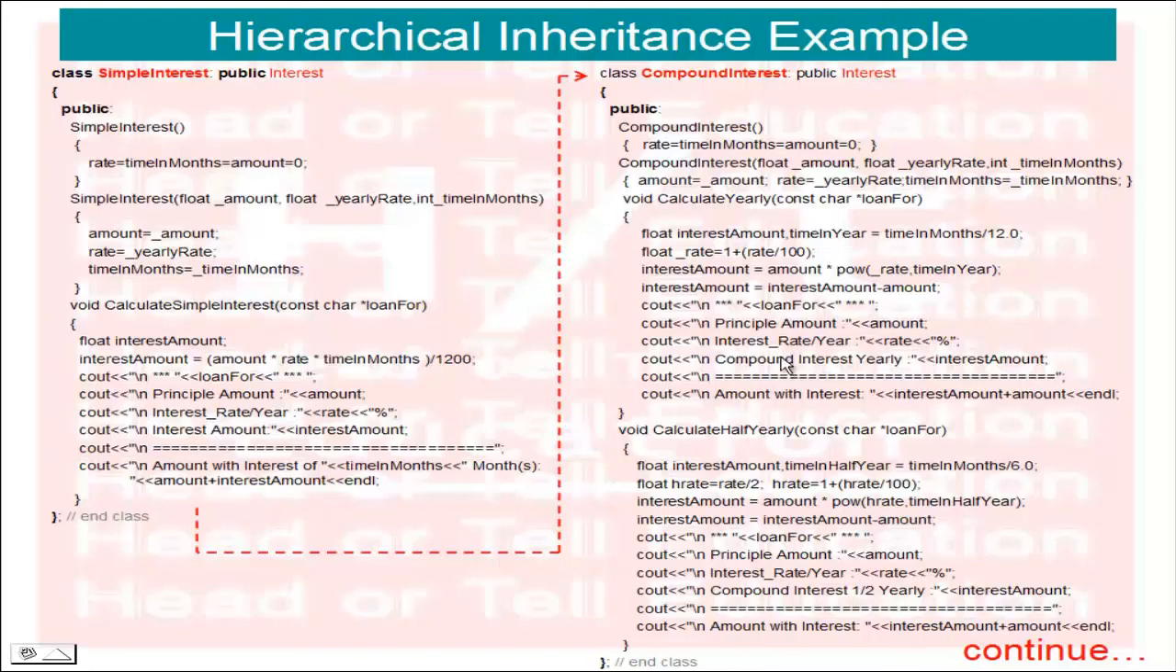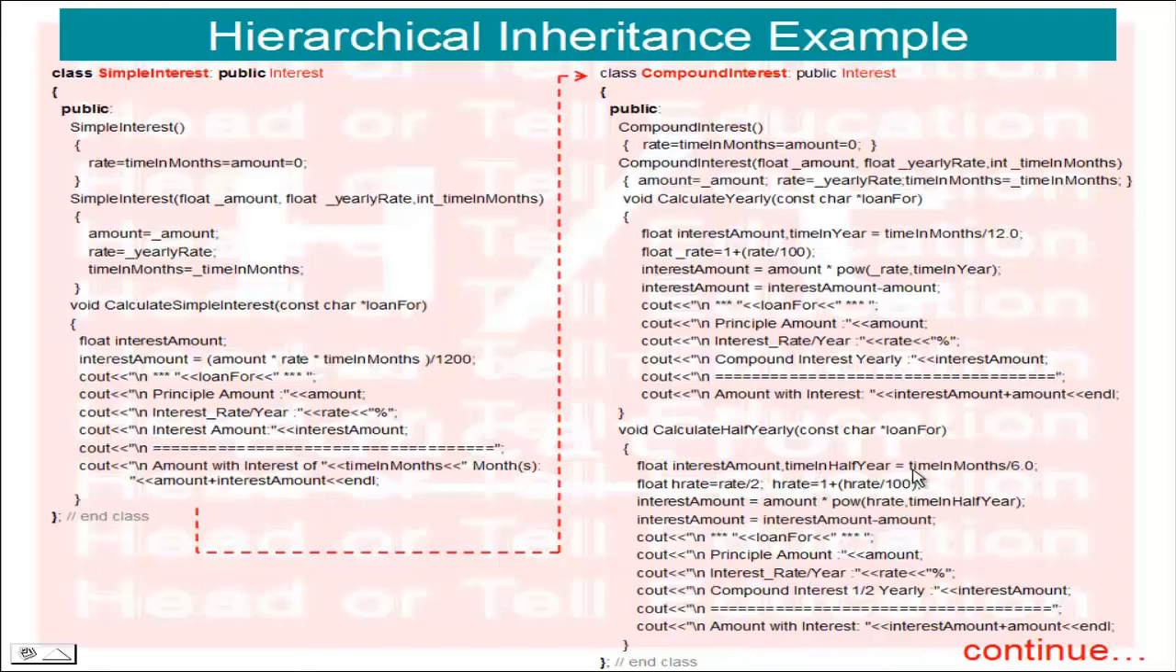And finally, interest amount equals interest amount minus amount, and this is the cout message to show the user how much amount, how much rate and how much interest yearly. Okay, and amount with interest the same, like calculating the interest half yearly. So here same, now interest amount, so time in half year.